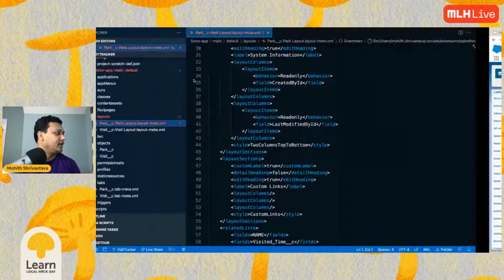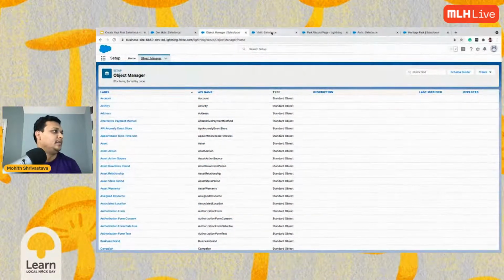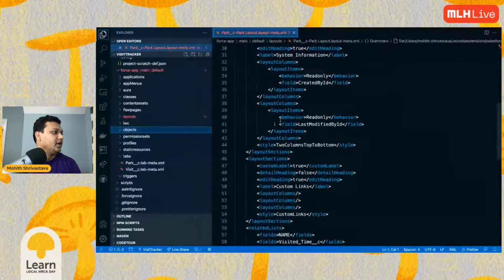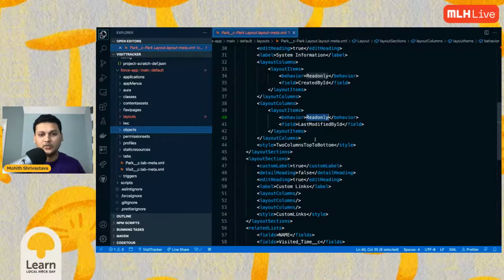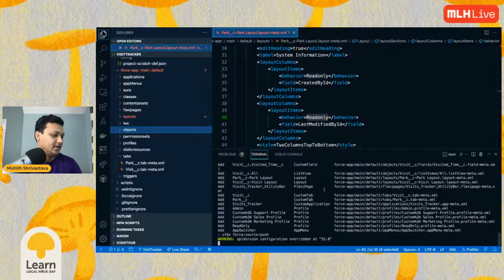So let's actually come back to the coding part, right? This was the clicks part and how you extract the metadata. You can even change things here and directly push them. We have SFDX force source push. So for example, if you go here and say SFDX force source push, this pushes all the metadata that's there on my local machine.